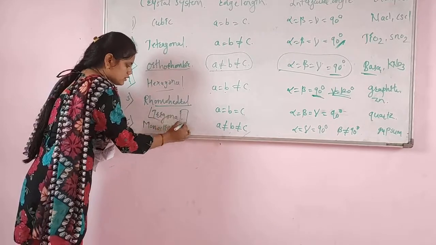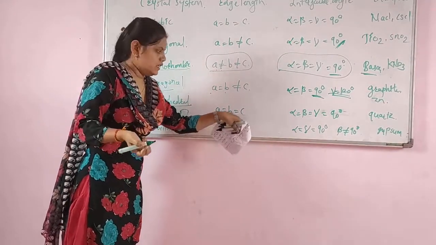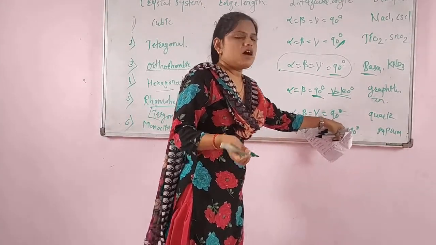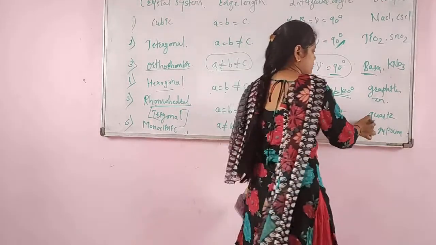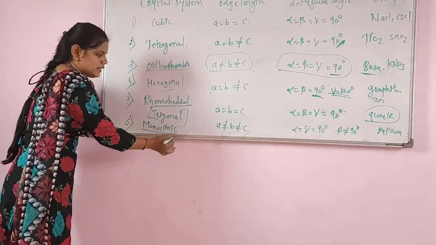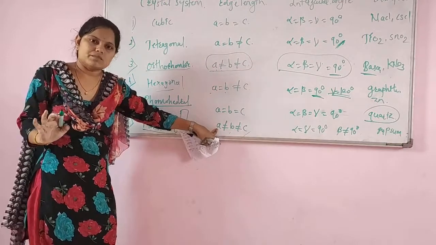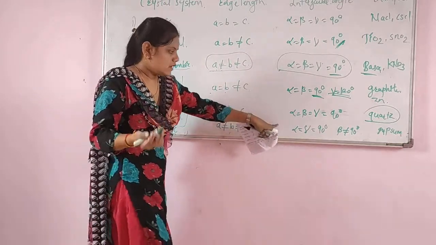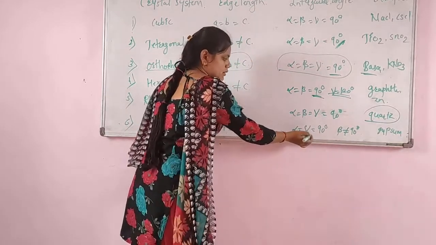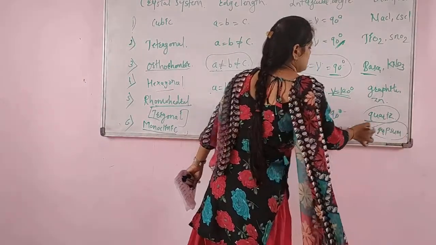This rhombohedral is also called the trigonal crystal lattice. Here a = b = c, where the angles alpha = beta = gamma = 90 degrees. The example will be quartz. Sixth will be the monoclinic. In the monoclinic, all the edge lengths differ, so a is not equal to b, not equal to c. The angles will be alpha = gamma = 90 degrees, and beta is not equal to 90 degrees. The example will be gypsum.